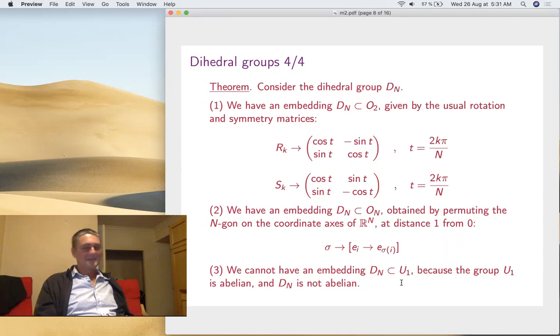Now, if you pass to the complex case, actually nothing happens, because you cannot embed it into U1, U1 being abelian and Dn being not. So, yeah, in this case, unlike what we've seen before for the cyclic group, that's somehow the good embedding here. Okay.